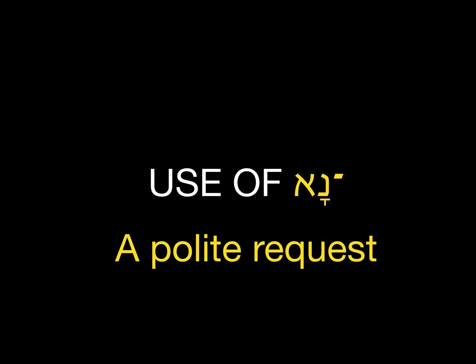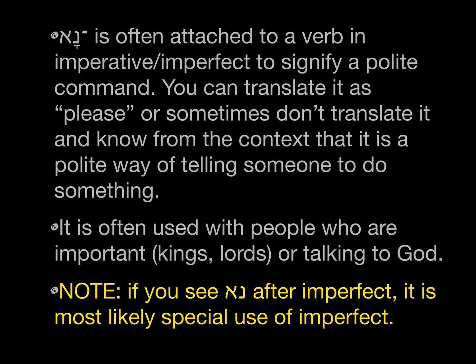One more thing to add, the special word, a little word called na. You had that already in your vocabulary. That is often added to either an imperfect or an imperative. And it is a polite request for something. So if you see this on an imperfect or an imperative, you know that this is a polite way of saying something. It is often attached to a verb to signify a polite command. You can translate it as please, or sometimes you don't even have to translate it and just know from the context that it is a polite way of telling someone to do something.